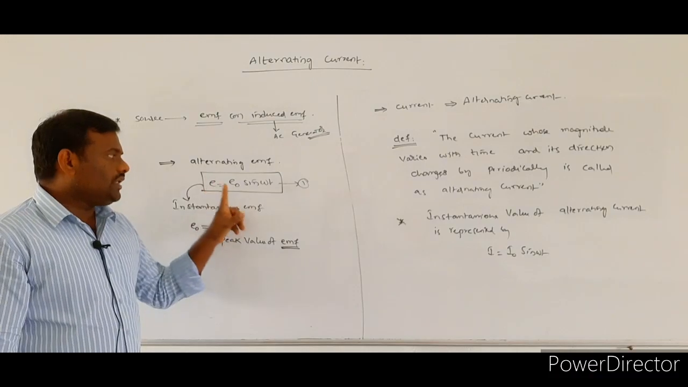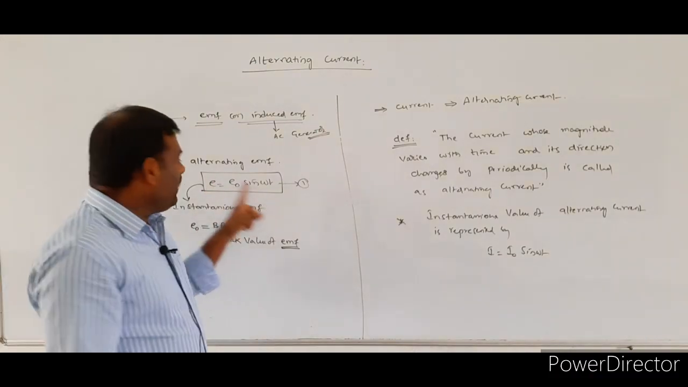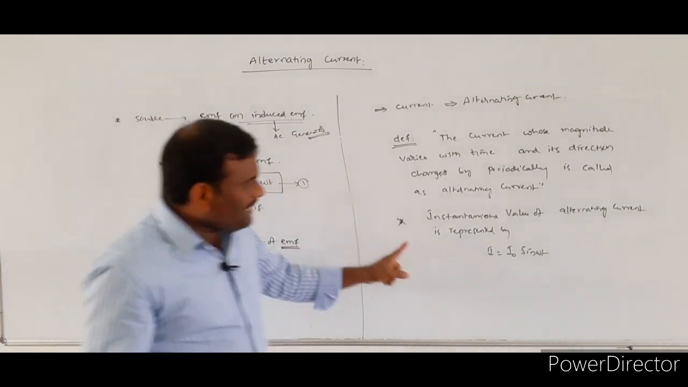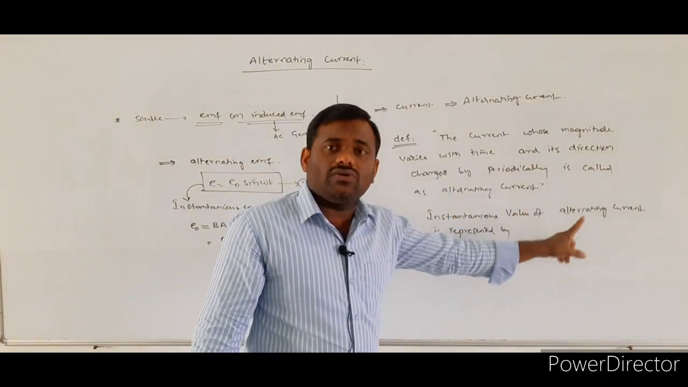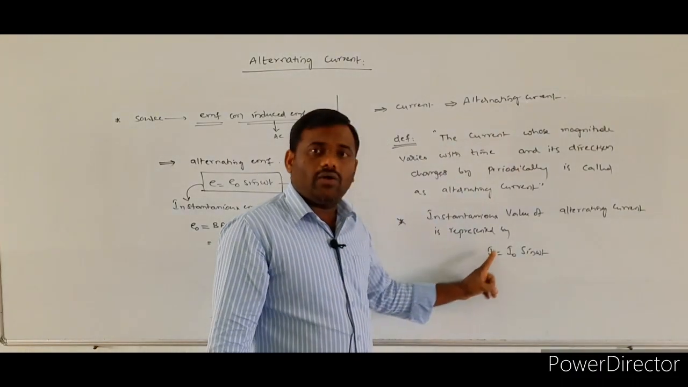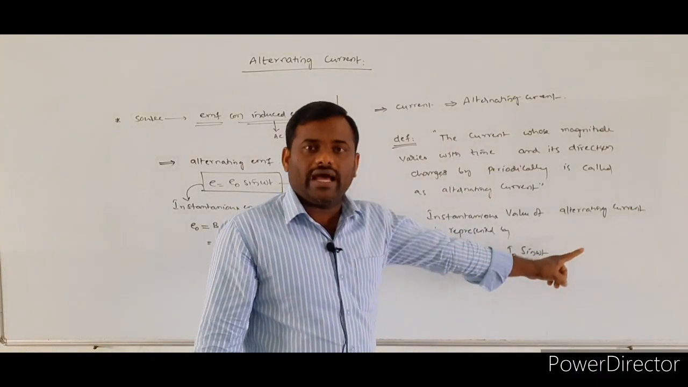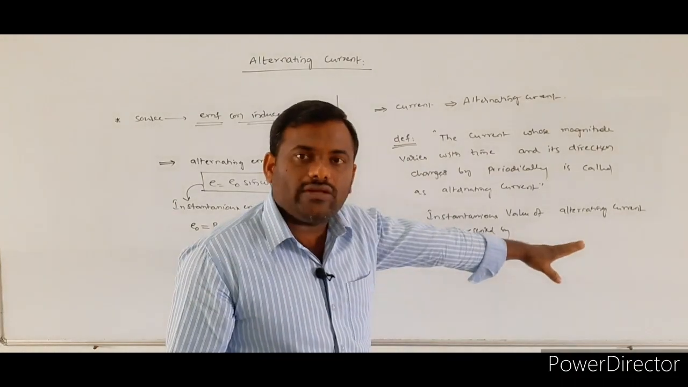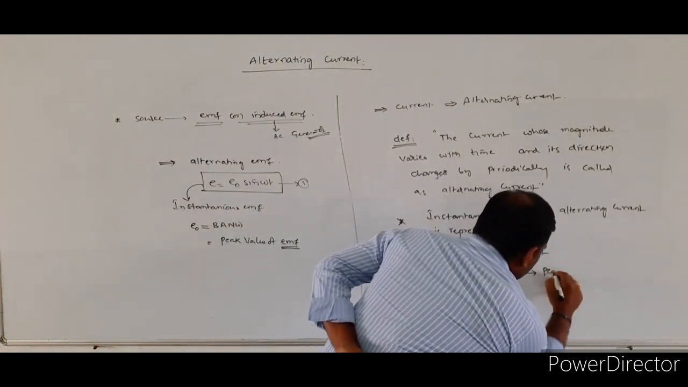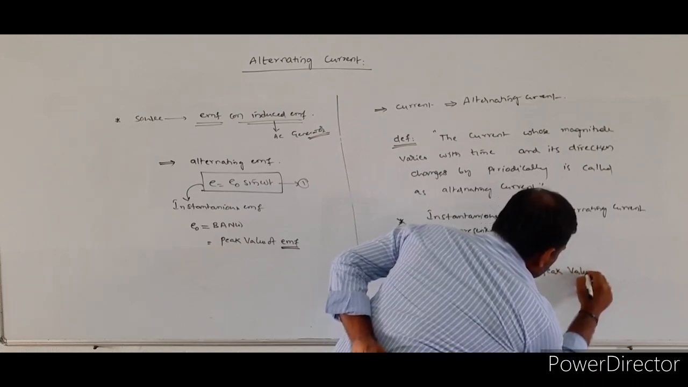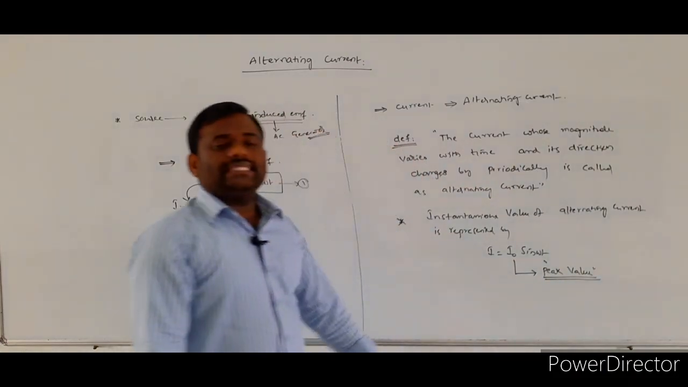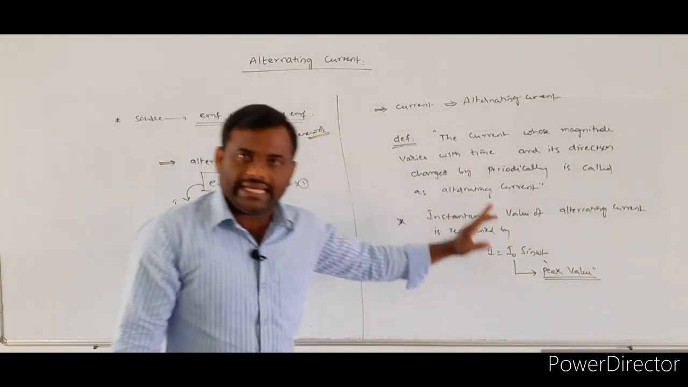E is equal to E naught sin omega t, where E indicates the instantaneous EMF. Similarly, the instantaneous value of the alternating current is represented by I is equal to I naught sin omega t. Here I naught represents the peak value, or maximum value, of the alternating current.